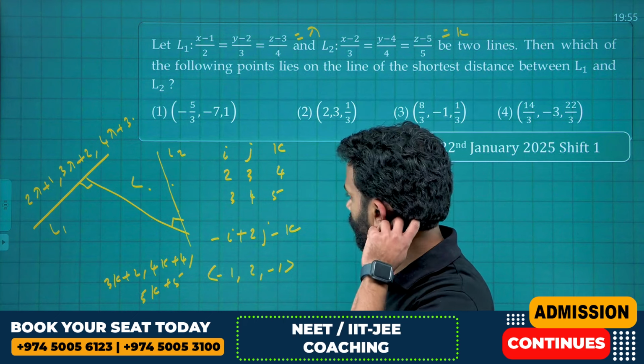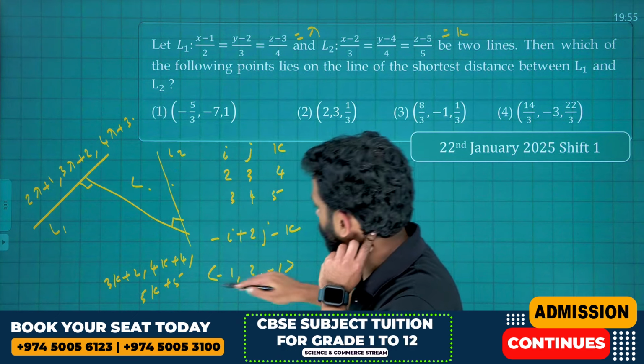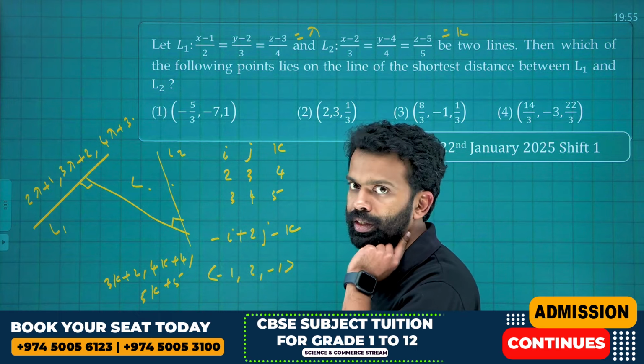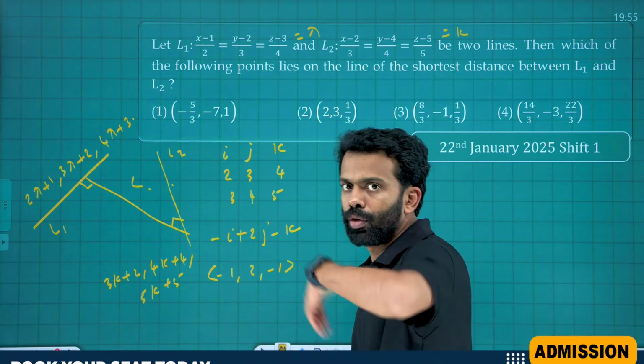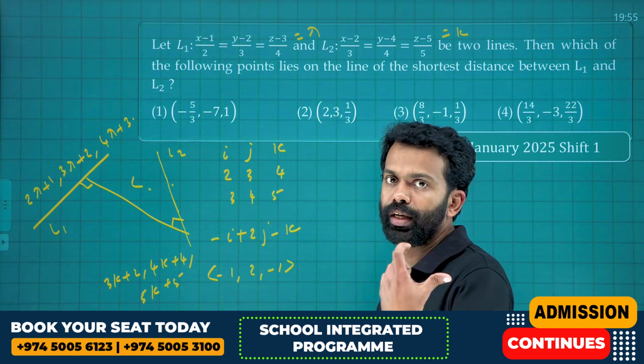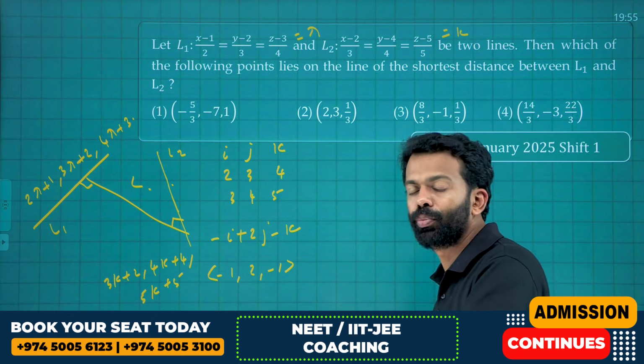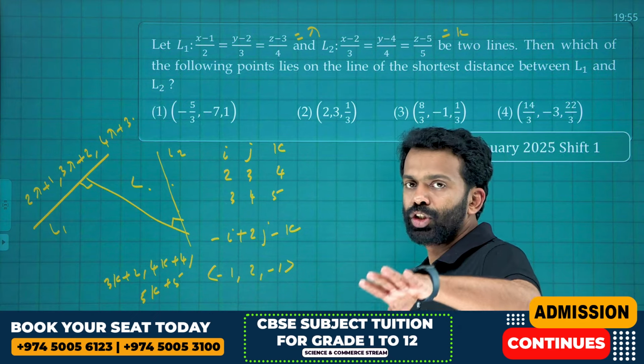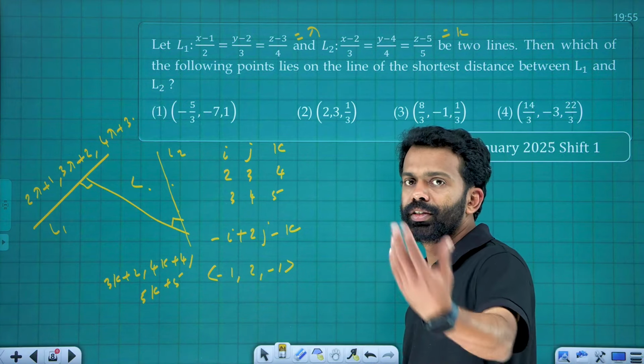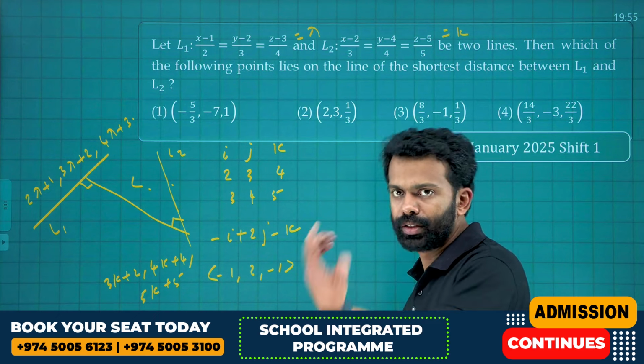We know that the direction ratios of this line are proportional to minus 1, 2, minus 1. There is one more method of finding direction ratios if two points on the line are given: if (x1, y1, z1) and (x2, y2, z2) are two points on a line, then the direction ratios of that line are proportional to x2 minus x1, y2 minus y1 and z2 minus z1.